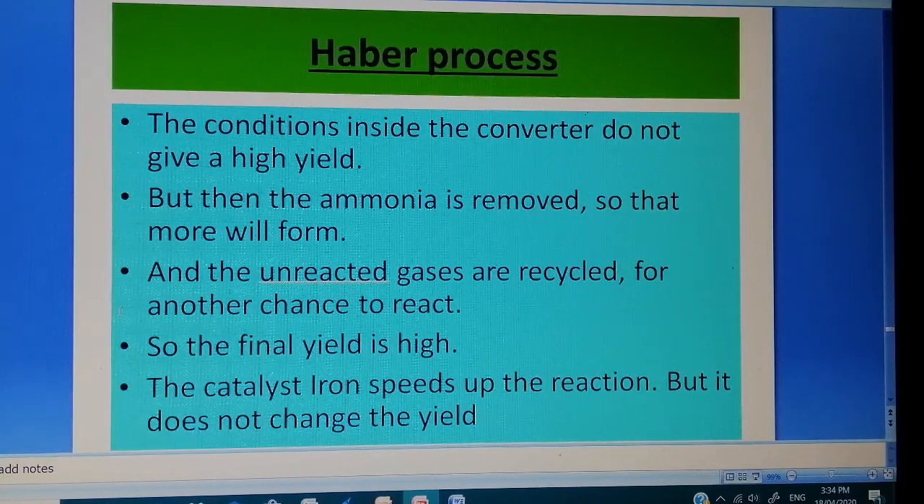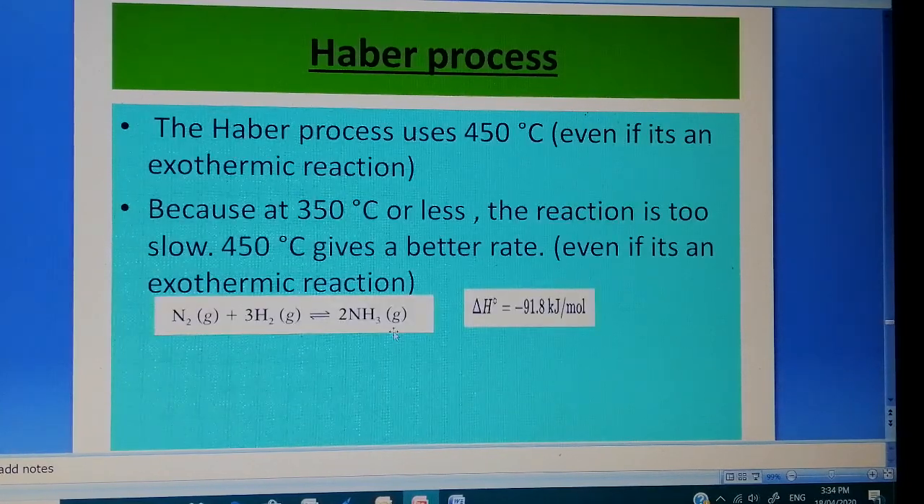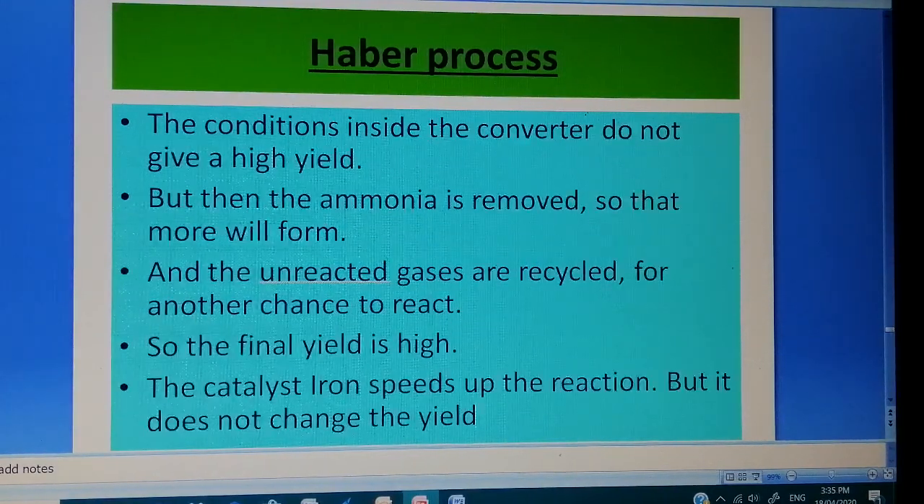So how can we increase the yield in the Haber process with these conditions, that is 450 degrees and 200 atmosphere? How can we increase the amount of ammonia formed? One thing we can do is remove the ammonia formed. Suddenly if you remove it, to maintain the equilibrium, the forward reaction will happen very fast, so more ammonia can be made.